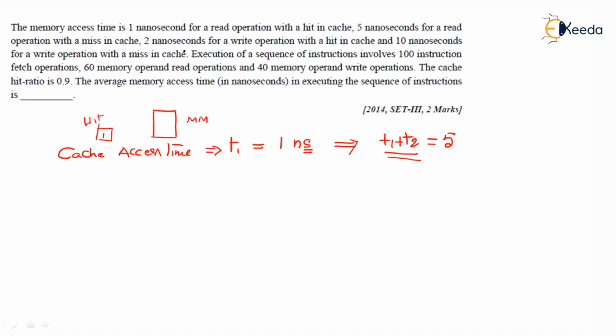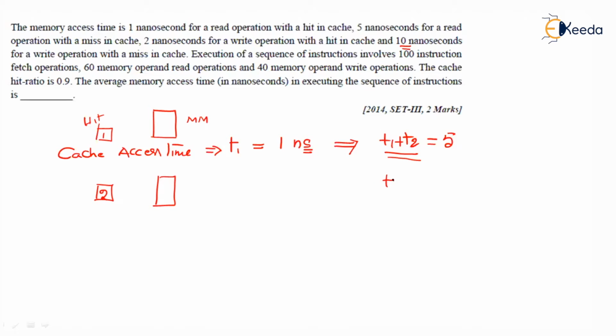And 2 nanoseconds for a write operation. Of course, there is a write operation also. For a write operation with a hit, it takes 2 nanoseconds. And altogether, 10 nanoseconds with a miss.